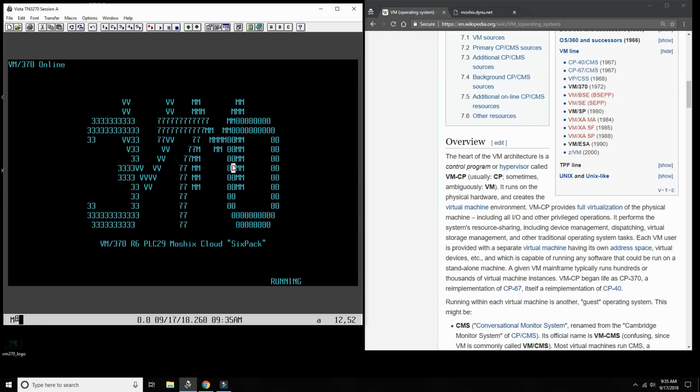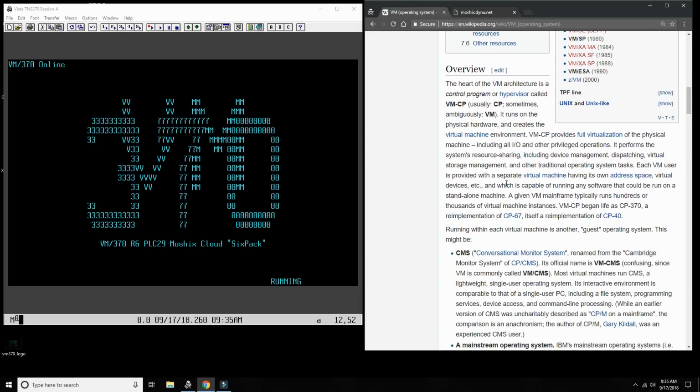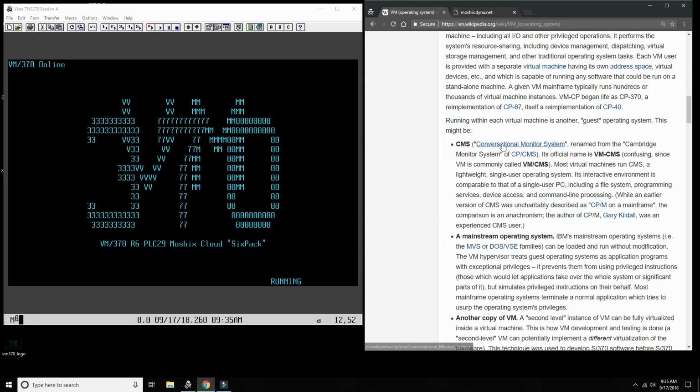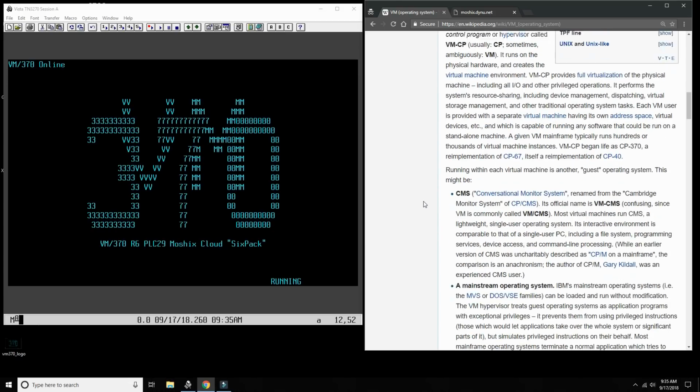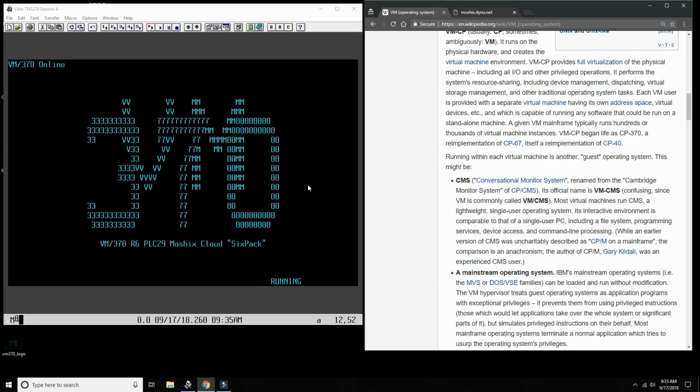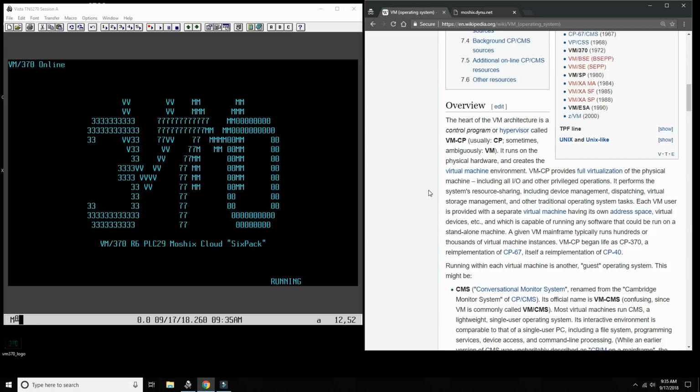So, VM 370 is composed of two systems. One is the hypervisor, the real nucleus that's running on the real hardware. It's called CP, the control program. And then there is the CMS operating system, the Conversational Monitor System, which is what people interact with when they log in. That's what gives the interactive capability of VM 370. So when you're doing stuff with VM 370 on the terminal, you're really talking to CMS. And underneath CMS there is CP, which is the hypervisor.